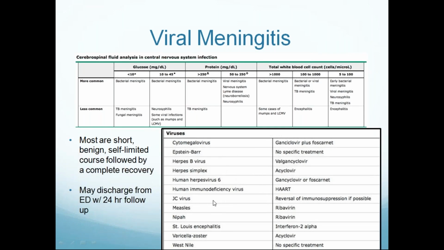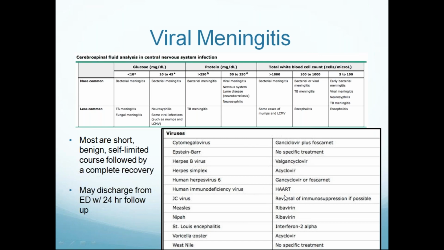Treatment of choice for viral meningitis: for cytomegalovirus, CMV can be treated with ganciclovir. There is no specific treatment for Epstein-Barr virus. If the patient is infected with herpes B virus, you have to give valganciclovir. Herpes simplex is treated with acyclovir. Human herpes virus 6 is treated with ganciclovir or foscarnet.